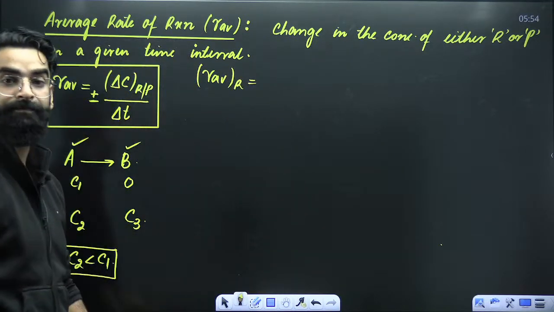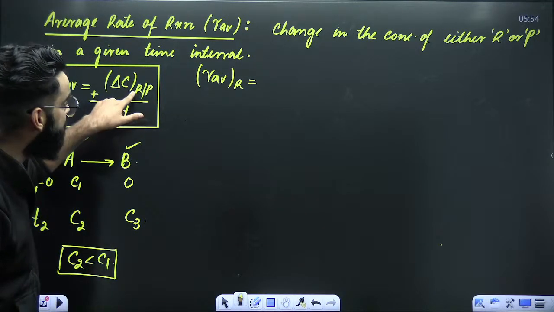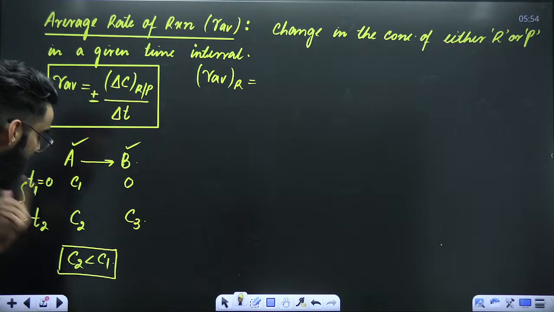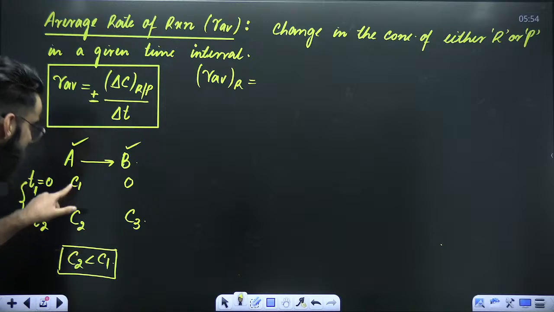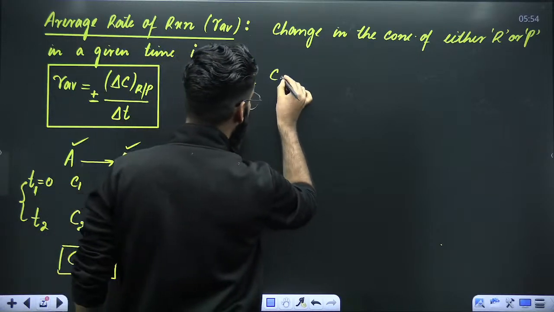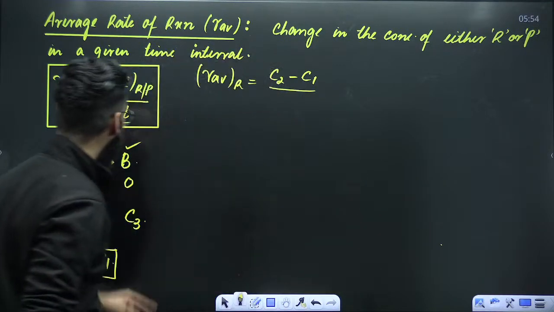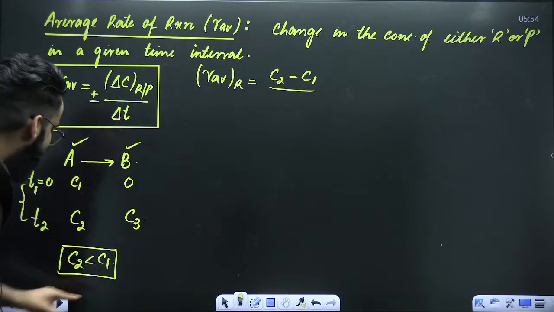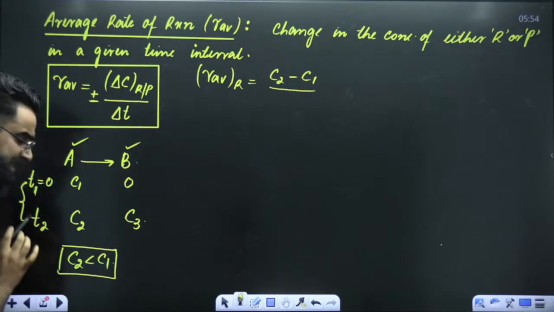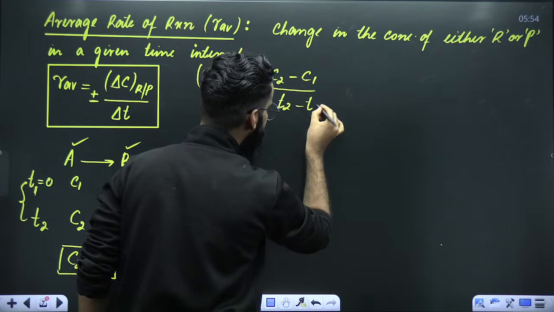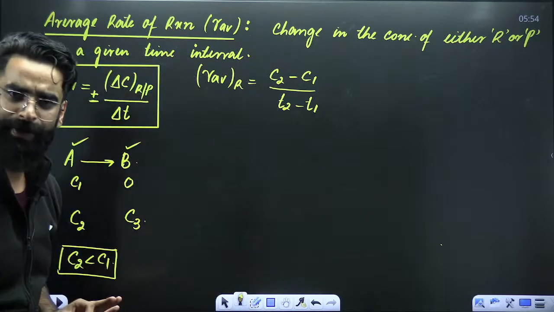I'll be writing the change in the concentration of reactant, which is the final concentration of reactant minus the initial concentration of reactant, divided by the time interval. And the time interval here is t2 minus t1. As simple as that, right?